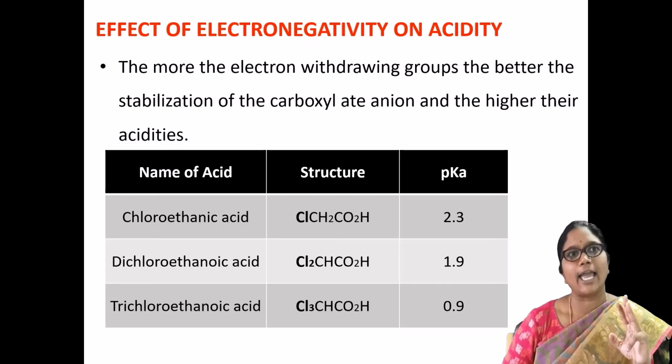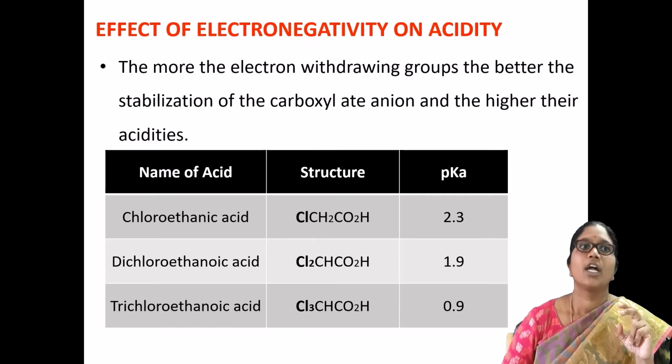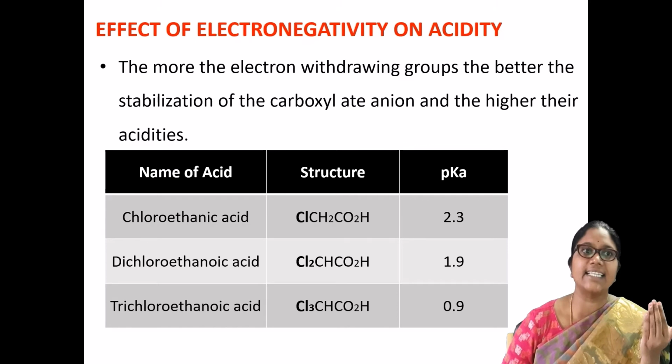Among these three, chloroethanoic acid is less acidic than trichloroethanoic acid, because in the third compound you have 3 chlorine atoms, so 3 electronegative atoms on the carboxylic acid. So what happened?